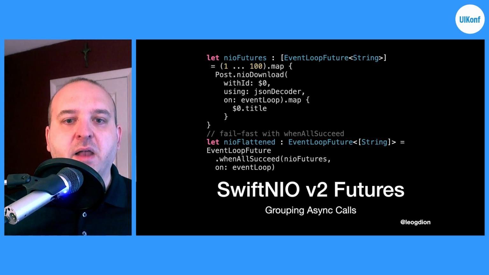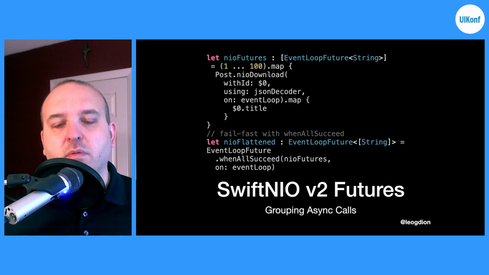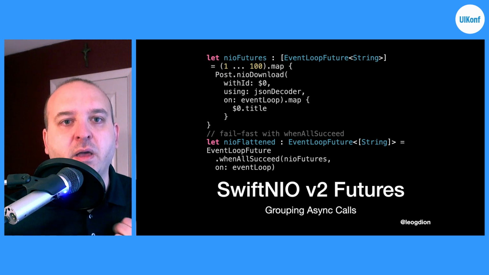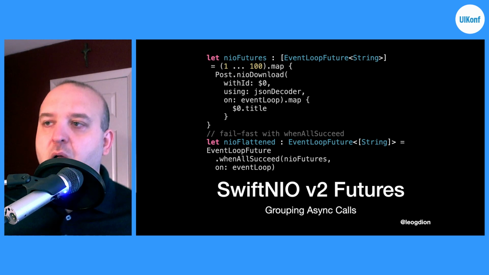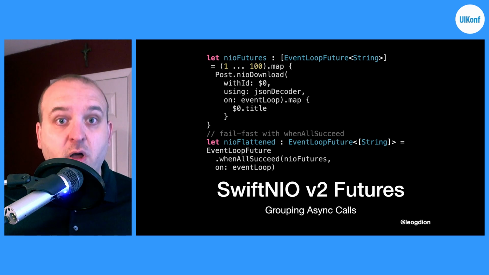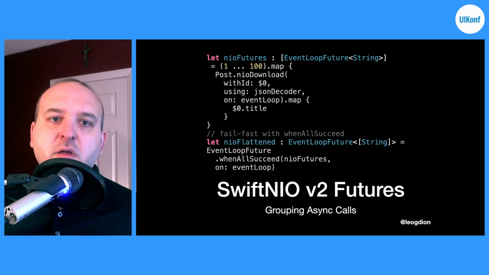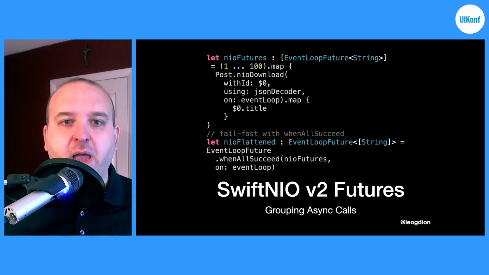We can also flatten the calls too, if we have a collection, for instance, we want to download all 100 posts here. So 1 through 100, we call map. We then map each individual ID to its future download of that post. And then again, inside there, we get the title for each one of these 100 posts. And then we can call event loop future whenAllSucceed in this case to then pass in that array of futures. What it does is it flattens it and converts the array of futures into a future of an array of titles.